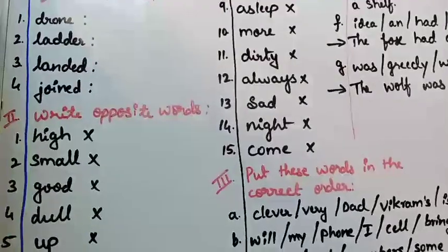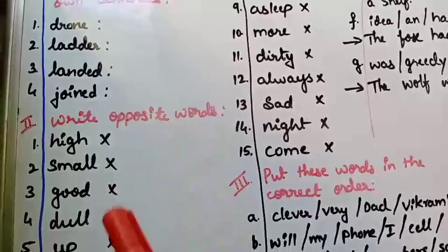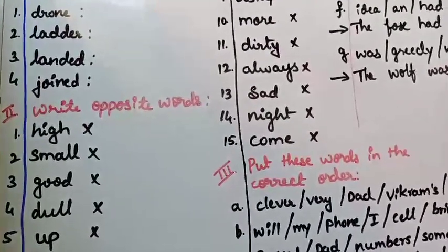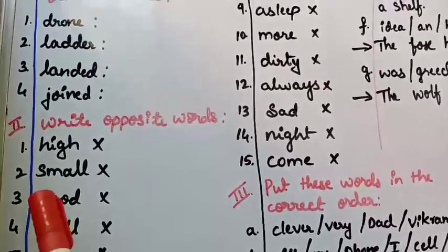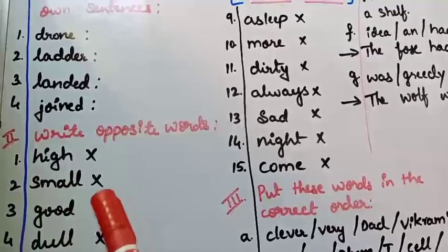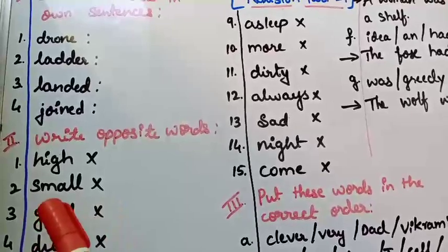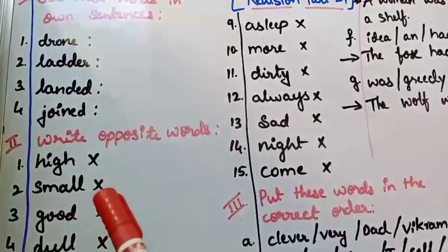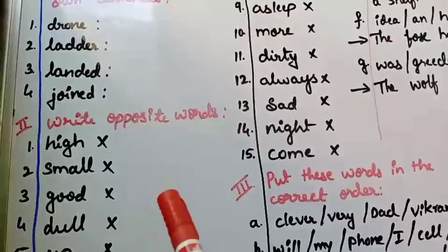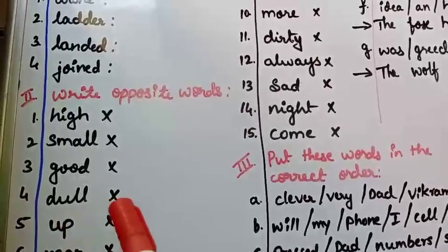The second main question is write opposite words. Here are some words, and you have to write the opposite of these given words. The first one is high, H-I-G-H, high. So you know the answer now? Yes. Next one is small, S-M-A-L-L. Write the opposite word of small. The next one is good, G-O-O-D. Next, the fourth one, dull, D-U-L-L.